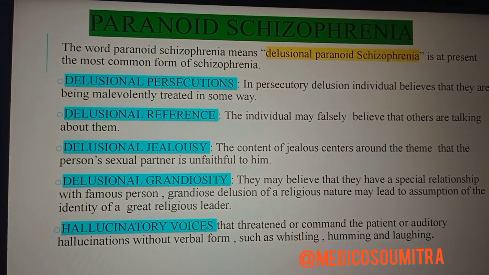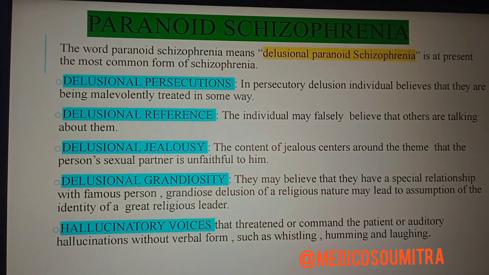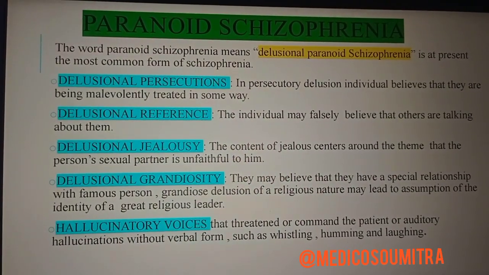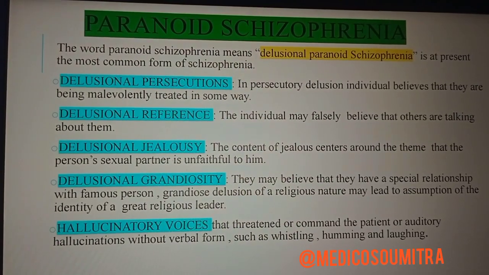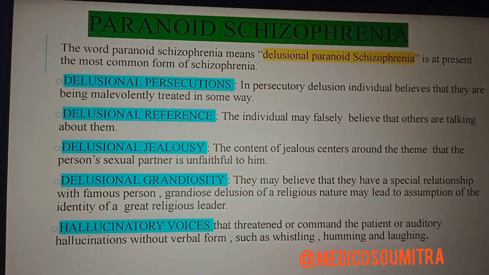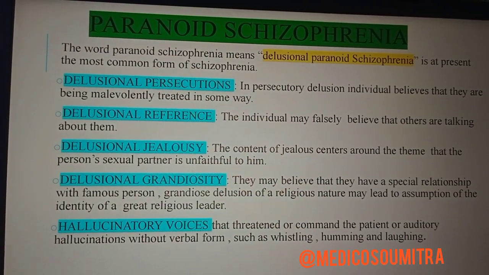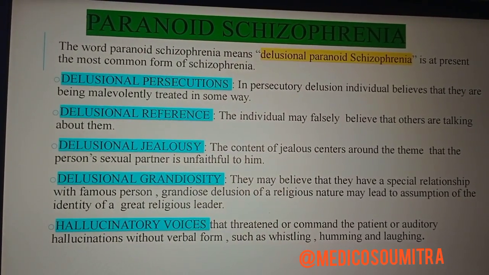Delusional persecution: in persecutory delusion, the individual believes that they are being malevolently treated in some way. The perfect example is suspiciousness.